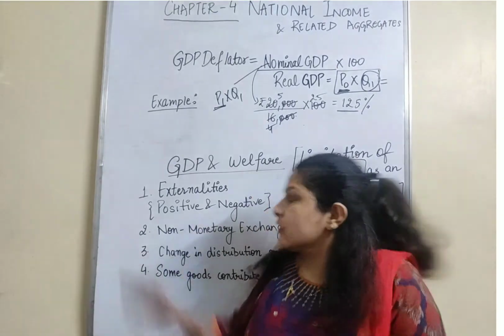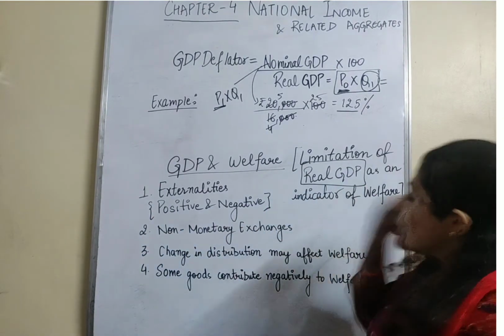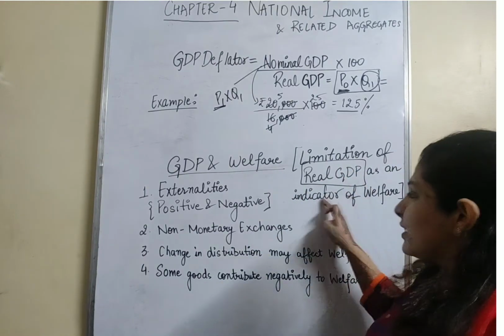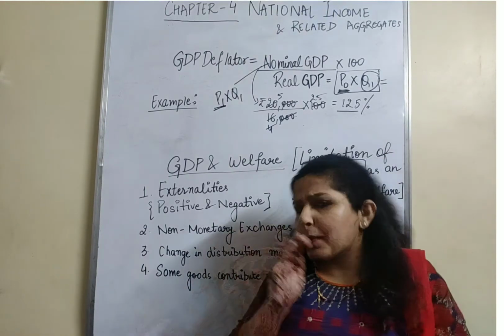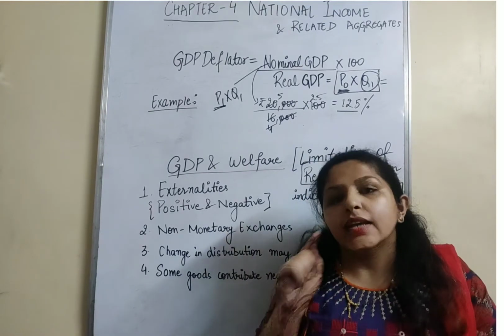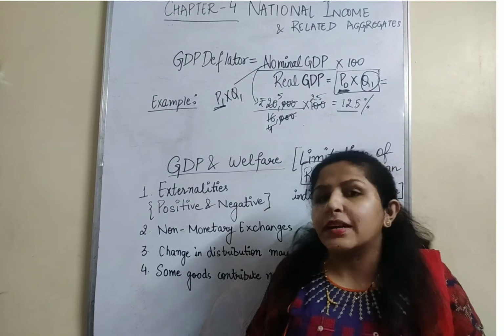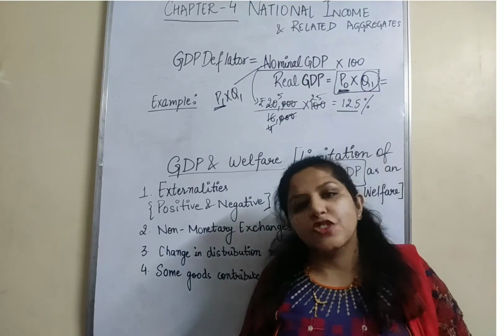Right? So let us start the 4 points which I'll do. What is the question? What is the statement? Limitations of real GDP as an indicator of welfare. Though real GDP is a better indicator, it does not include many aspects of the economy that make welfare better, but not GDP.